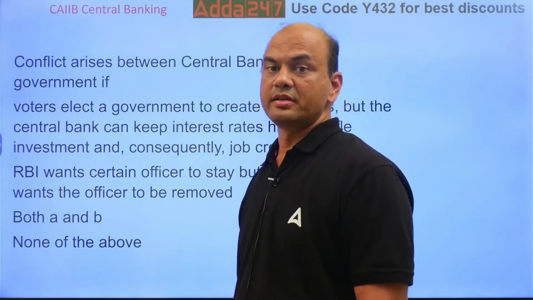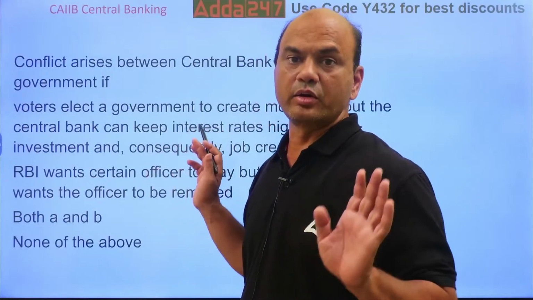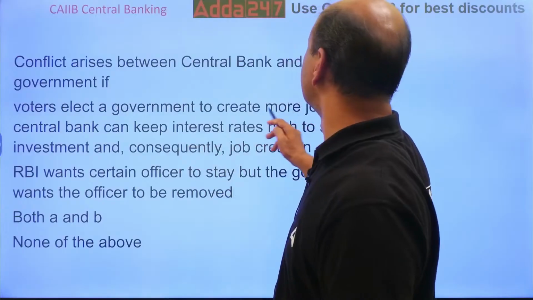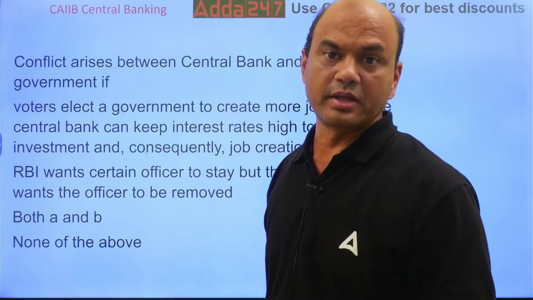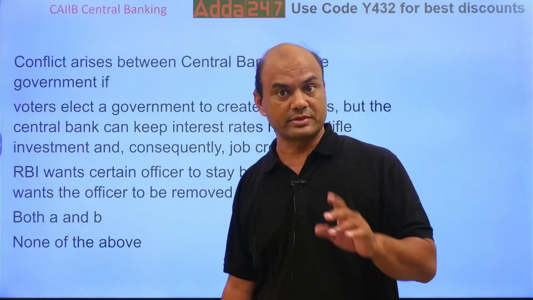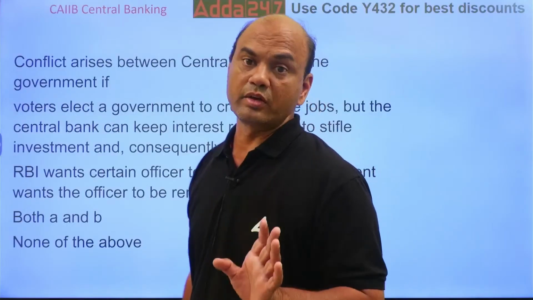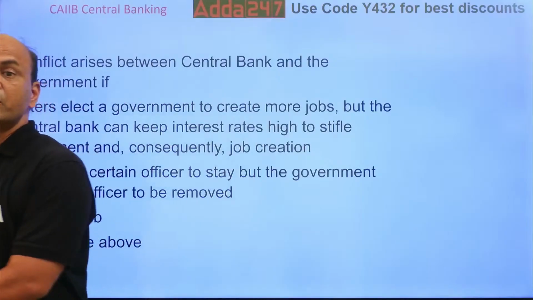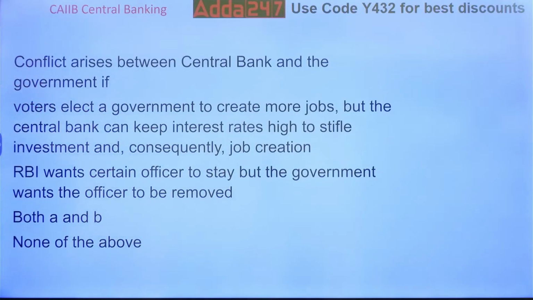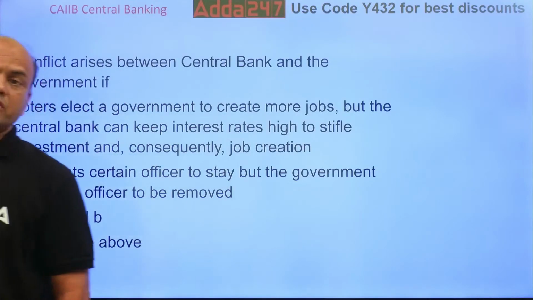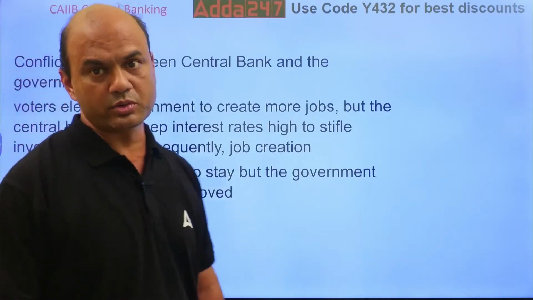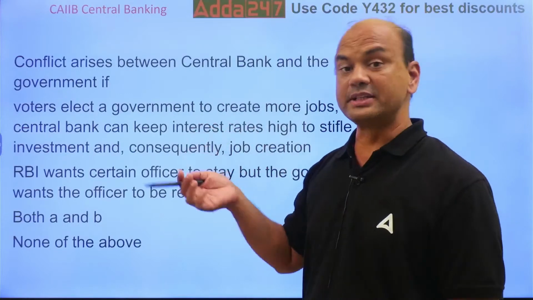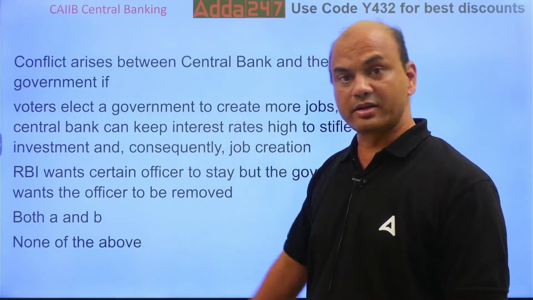Means voters have elected the government why? So that it keeps the interest rates low, for more jobs. More jobs means what? The interest rate should be lesser. Here, kindly note, whenever your repo rate and interest rates are less, then only there will be more growth. If the interest rates are high, there won't be that much growth. So voters elect for more jobs, but the central bank's objective is different.